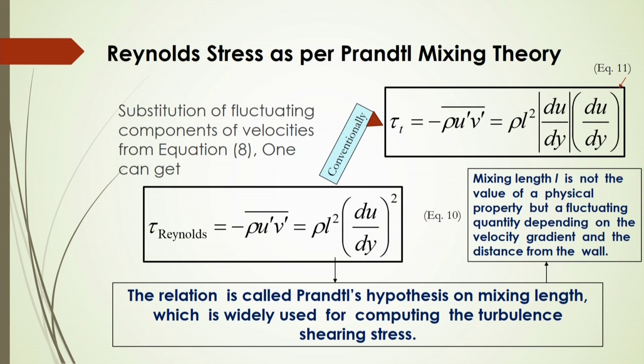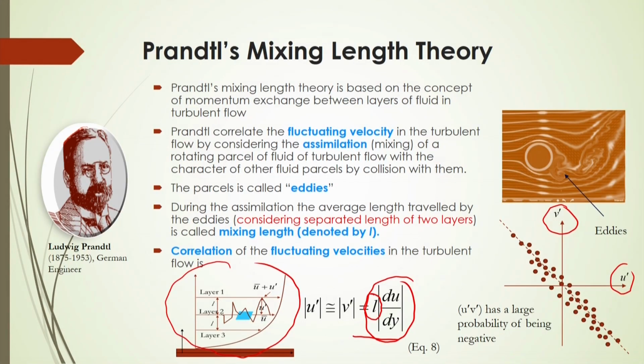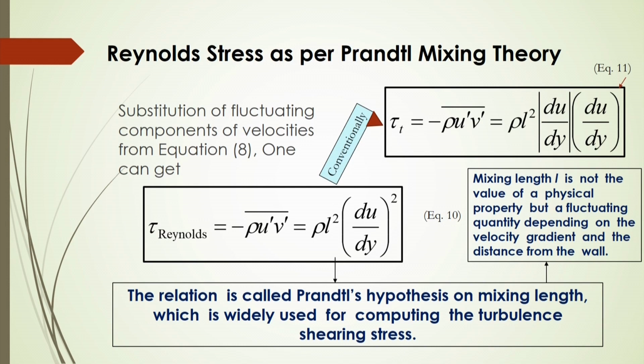If we substitute the fluctuating components of velocity from equation number 8, where the fluctuating components are defined by L into du by dy as given by Prandtl, then the Reynolds stress will be equal to rho L square into du by dy whole square. So, this is your Reynolds stress based on the Prandtl mixing theory.